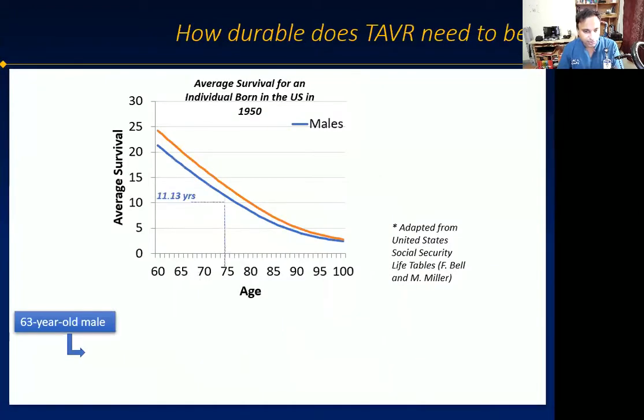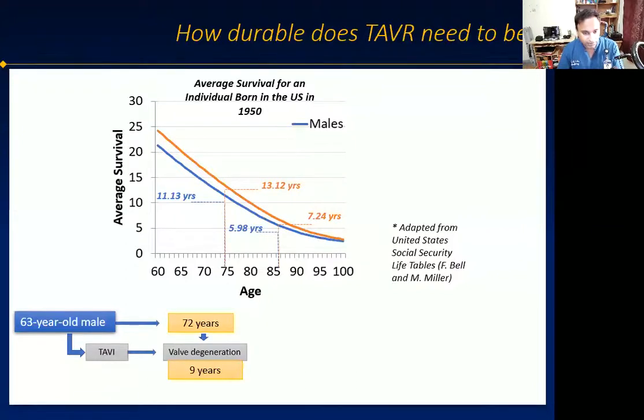So this is a graph showing average survival for an individual born in the US. It may be lower for us, but we could make a little bit of extrapolation. For someone at 60 years, the life expectancy is about 20 years. So let's take an example of a 63-year-old with severe aortic stenosis. He gets a TAVI at 63 years. 9 years later, his valve fails. He requires a valve-in-valve procedure.